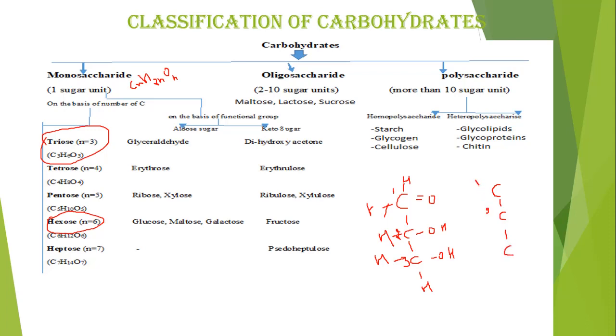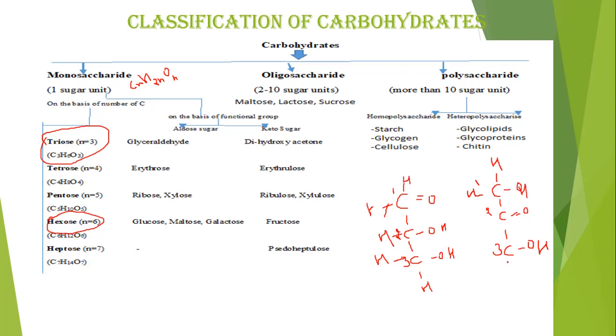Carbon number 1, carbon number 2, carbon number 3. The keto group is always present on carbon number 2. This is the alkyl group. This is also R group. Okay, the remaining are OH, and this is also a hydroxyl group. The remaining bond will be occupied by hydrogen.